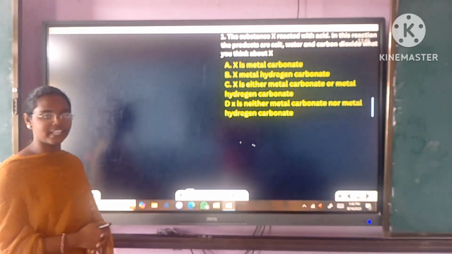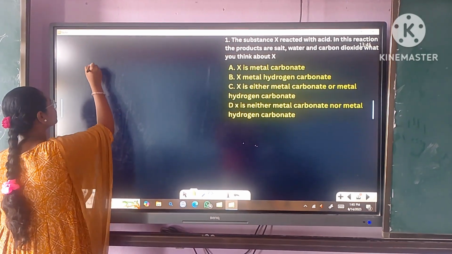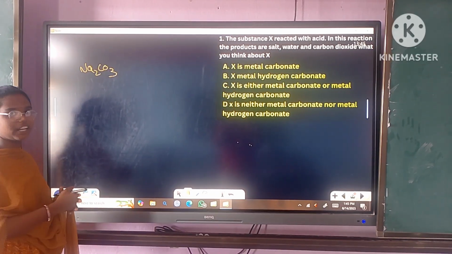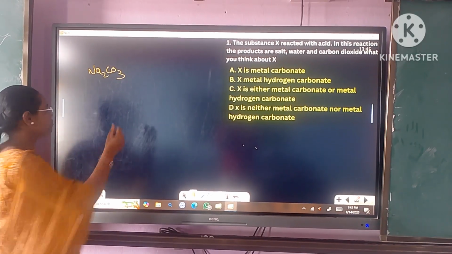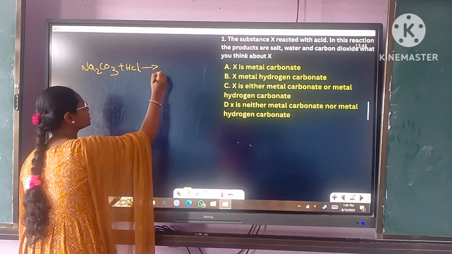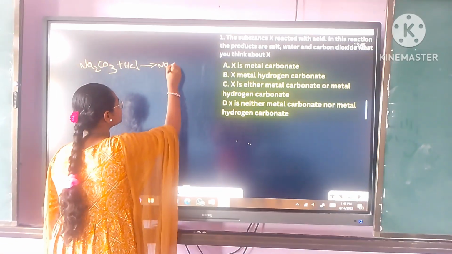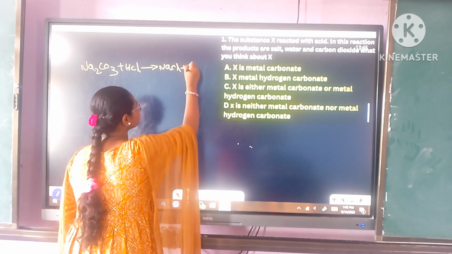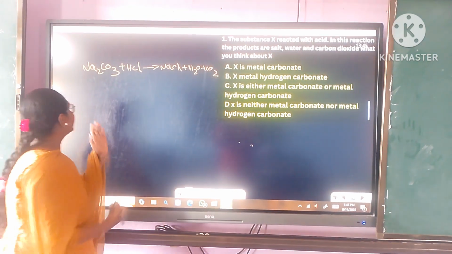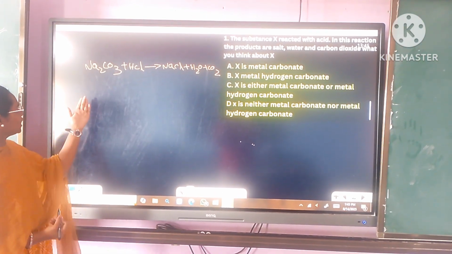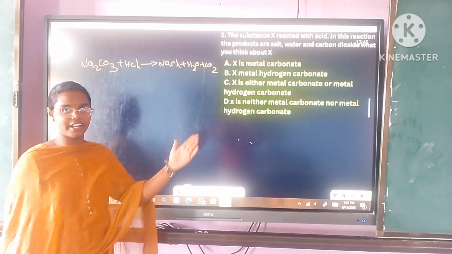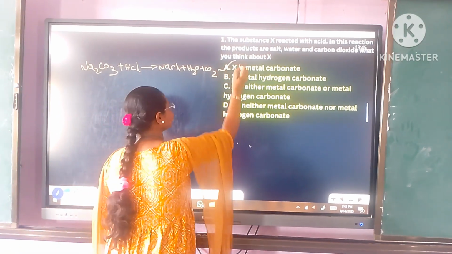We take X as metal carbonate. Na2CO3 is a metal carbonate. Na2CO3 plus HCl gives rise to sodium chloride plus water plus carbon dioxide. When metal carbonate reacts with acid, it gives rise to salt plus water plus carbon dioxide. So it is right.